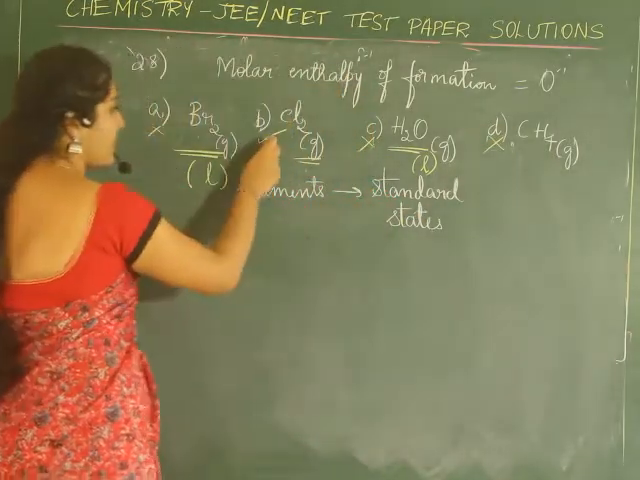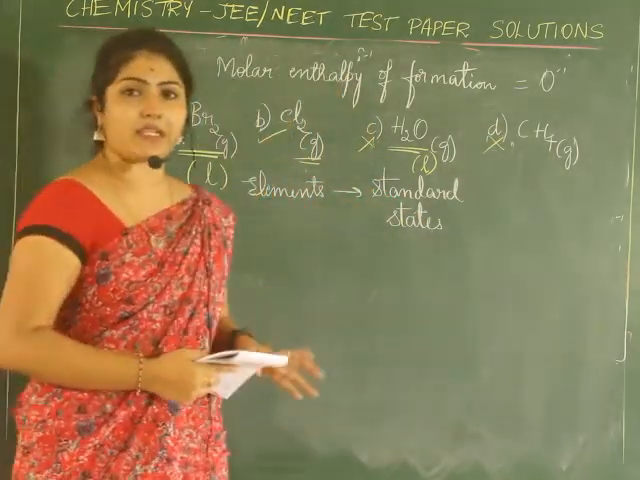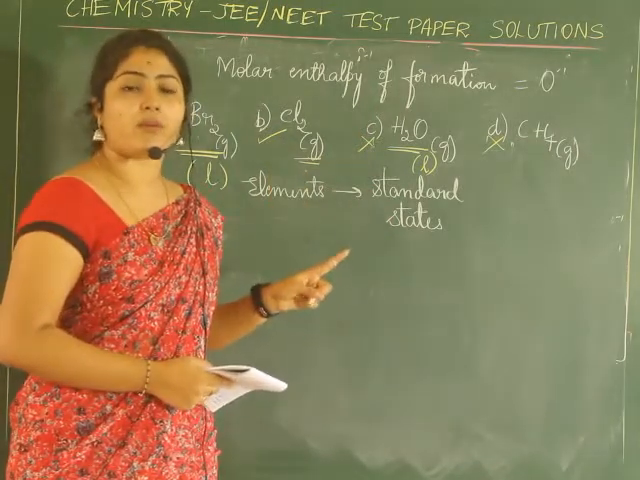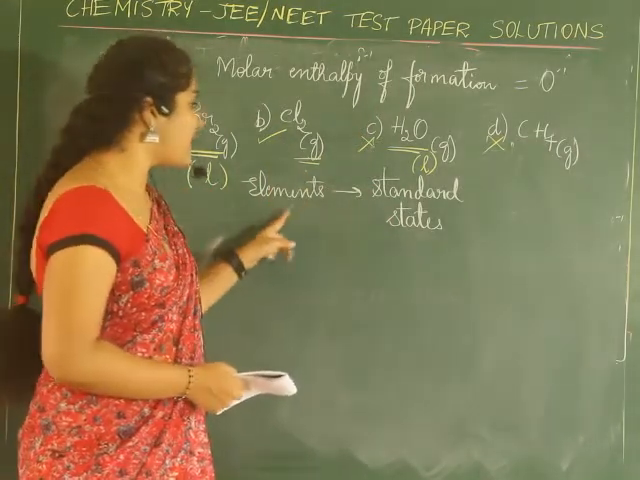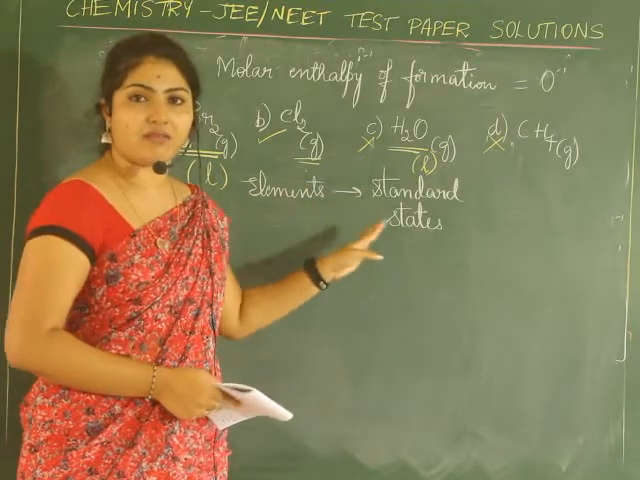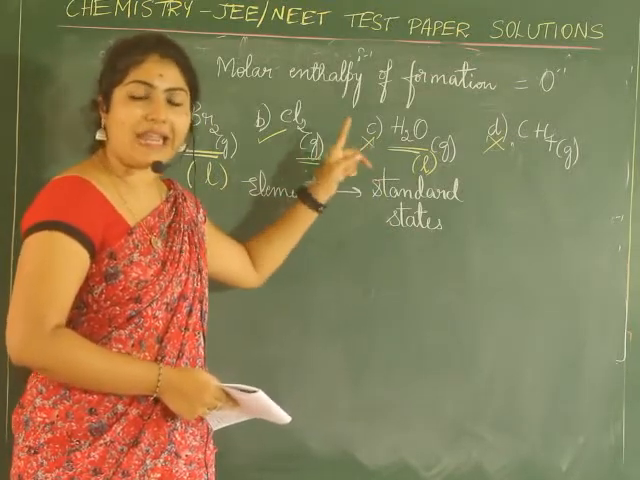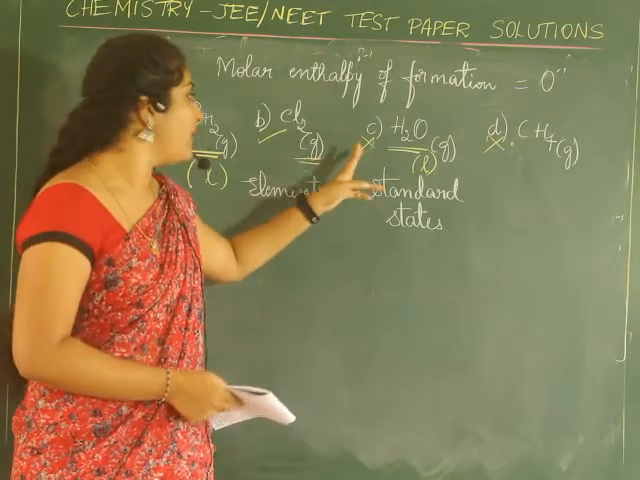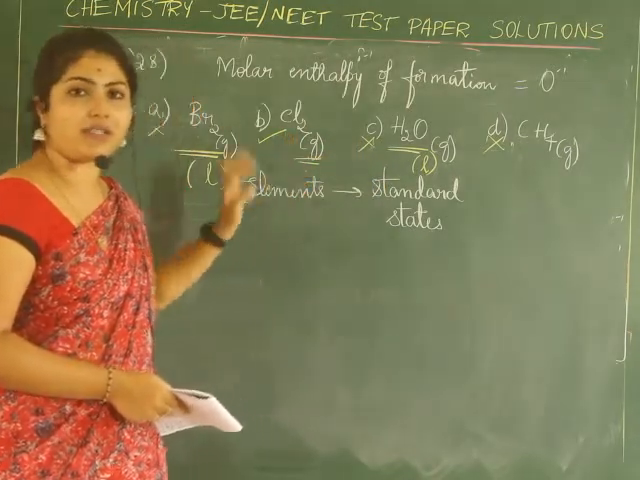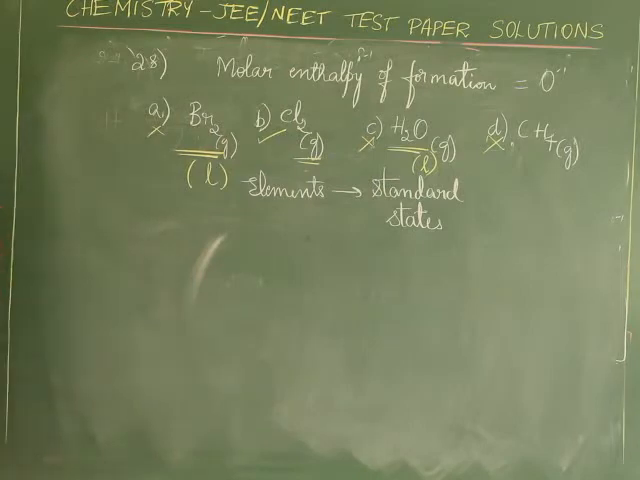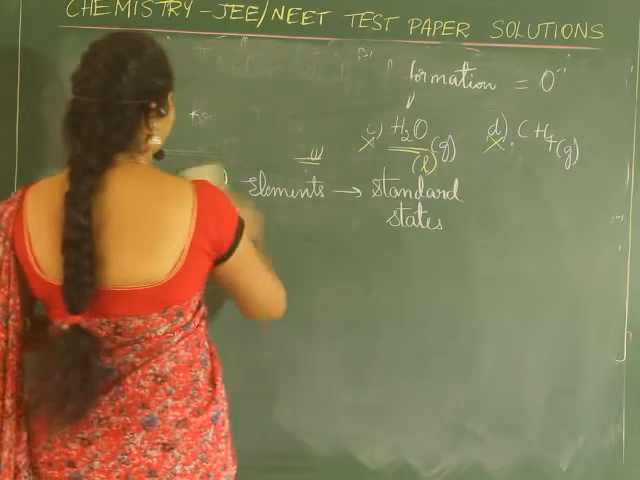So the right option is option B. Hope it is clear. Molar enthalpy of formation will be 0 if the substance is in its elemental state, that is, at standard state in its elemental form, because chlorine exists in its gaseous state, and that is the option given here. It is the right one. We'll see the next question.